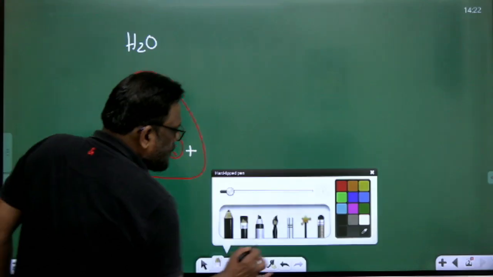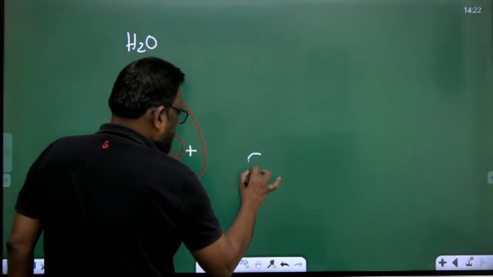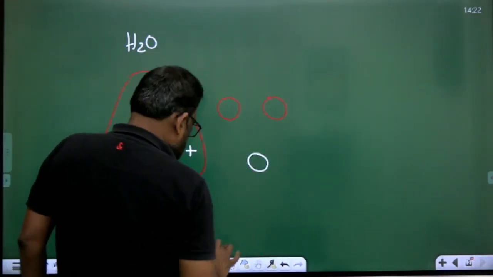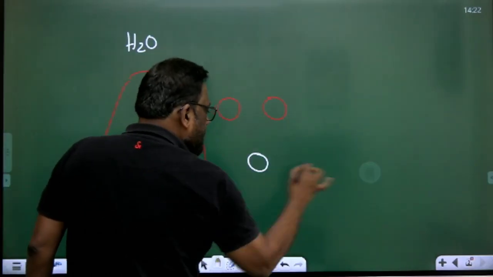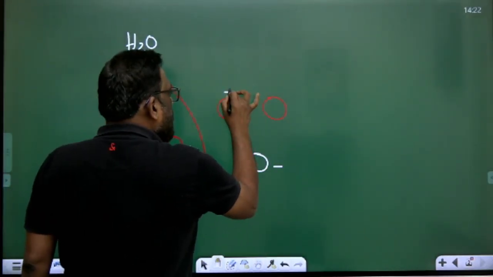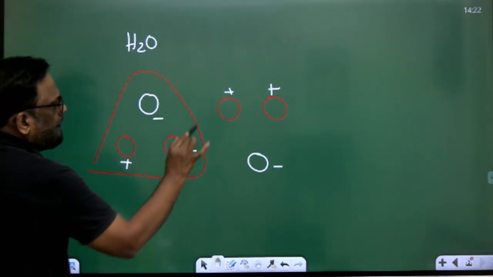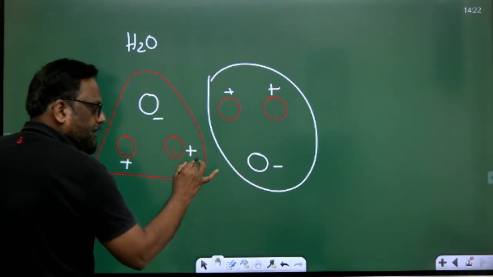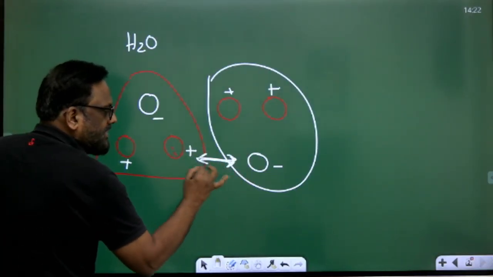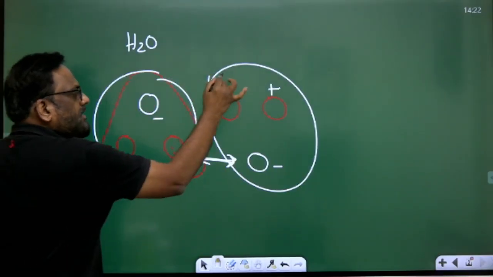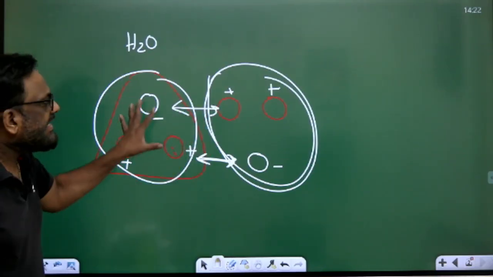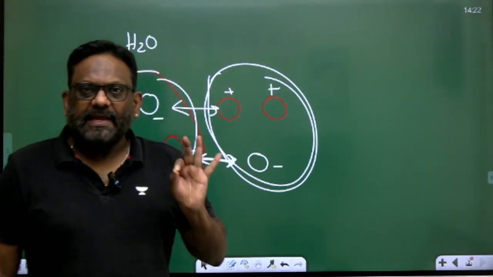Now the same situation can be shown like this. So this is oxygen, negative, hydrogen, positive, positive. Observe here. If you see, this is one molecule. Now what is happening? It is positive, it is negative. There are attractive forces. This is one molecule, this is another molecule. Negative, positive. And this is known as intermolecular forces.